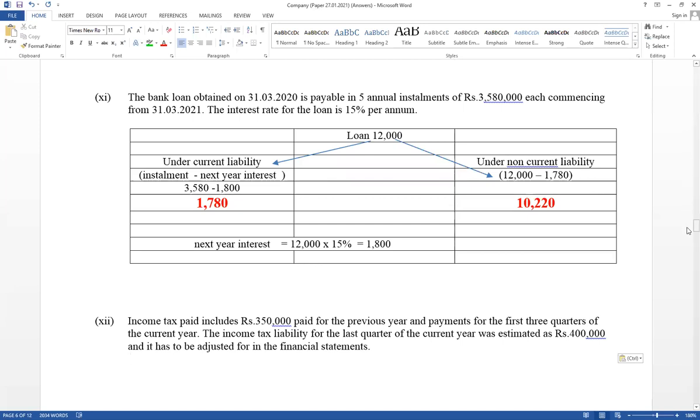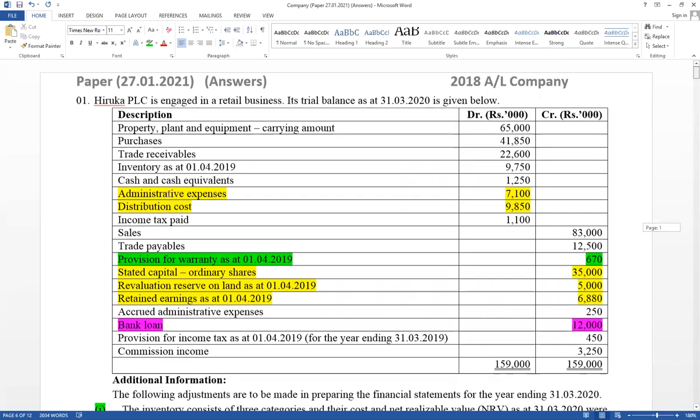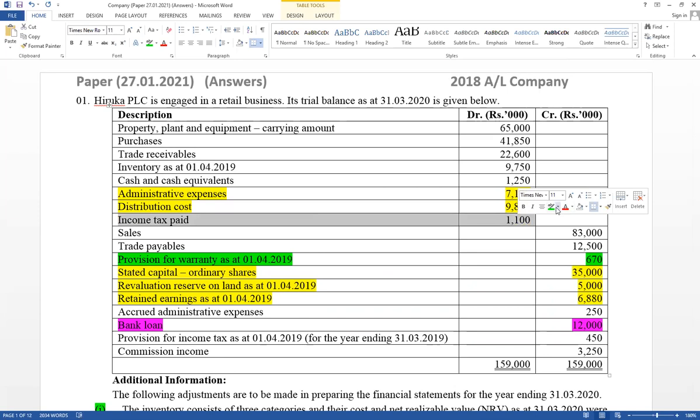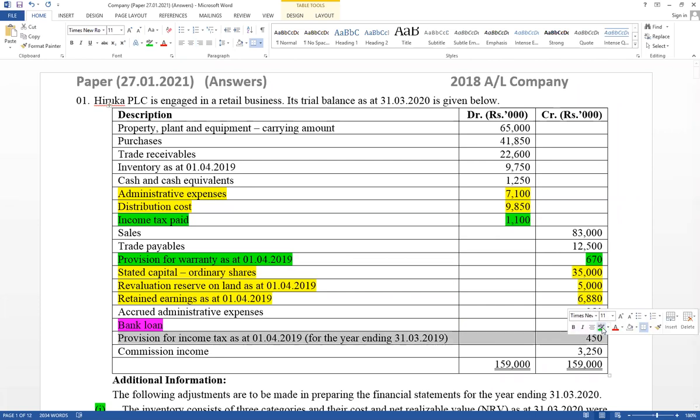First one is the trial balance. It has given total income tax paid. Think about this total value. It has been given directly. It includes the last year's last quarter paid amount as well as this year's first 3 quarter paid amounts. And it is given provision for income tax for last year's last quarter, relevant for under provision or provision.